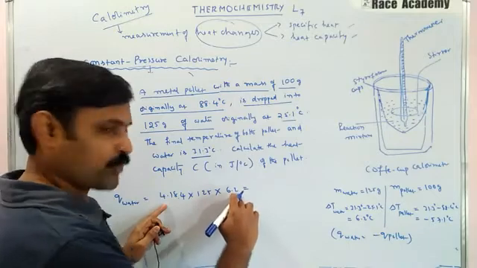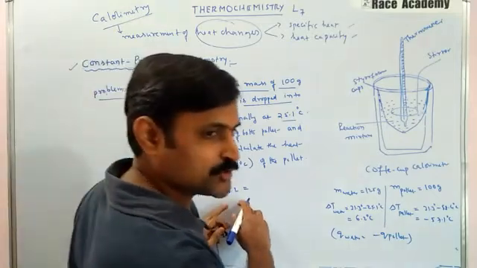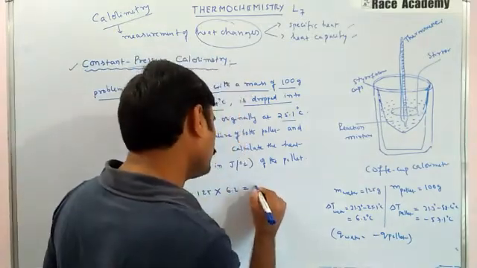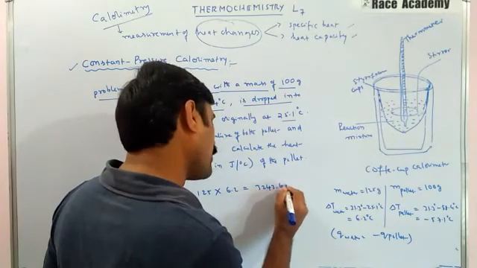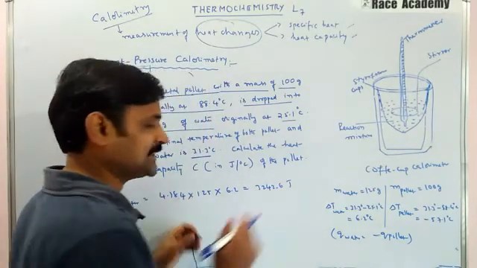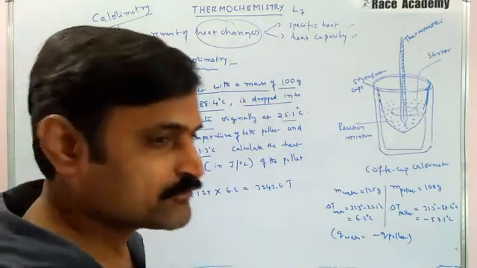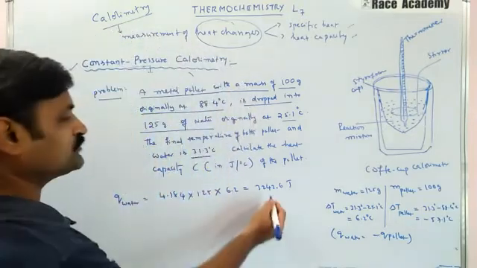That product you will get around 3242.6 joules.